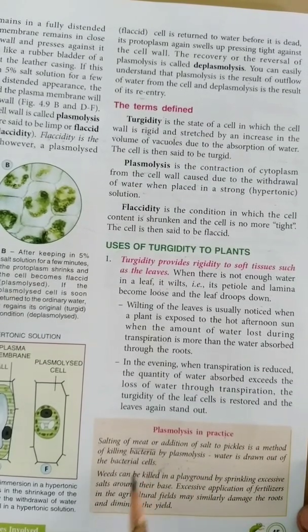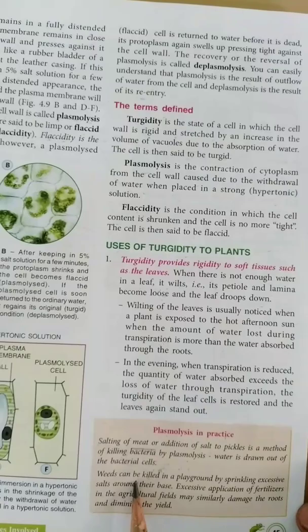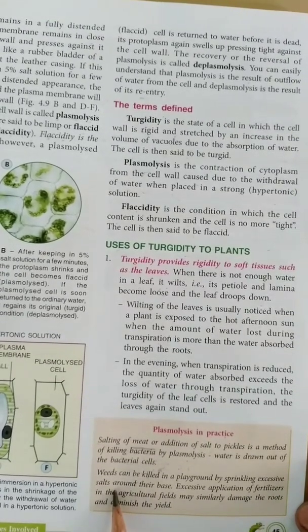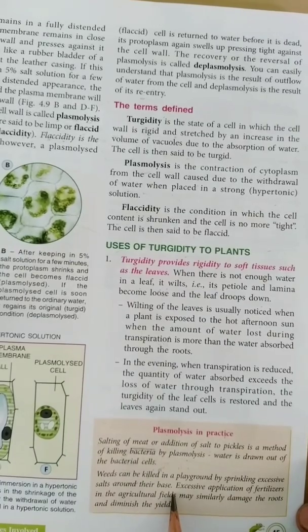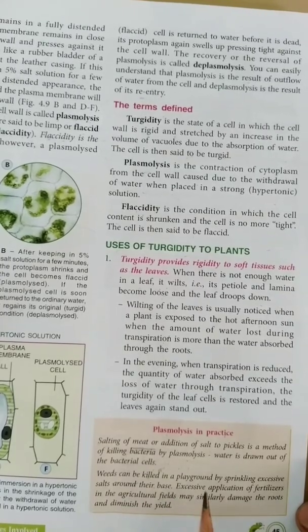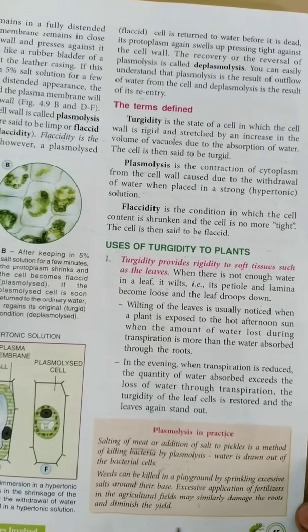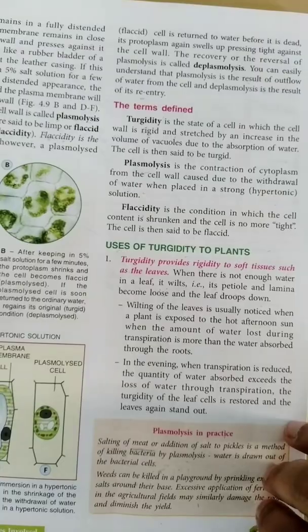The same method is used to kill weeds from the playground by sprinkling excessive salt around their roots. This salt gets dissolved in soil water, turning it hypertonic, which results in plasmolysis of root cells of weeds, and they are killed on the spot.